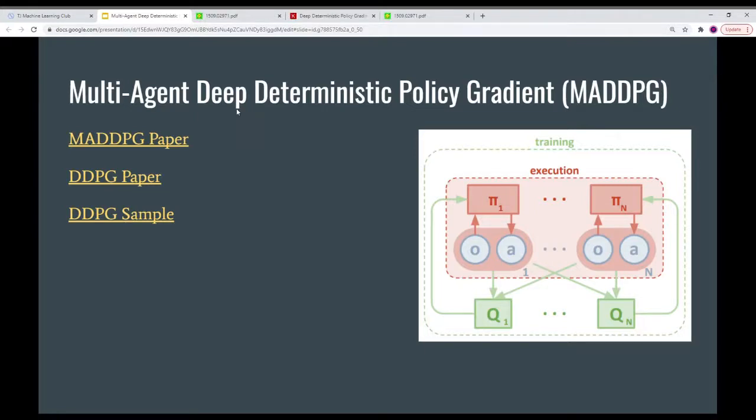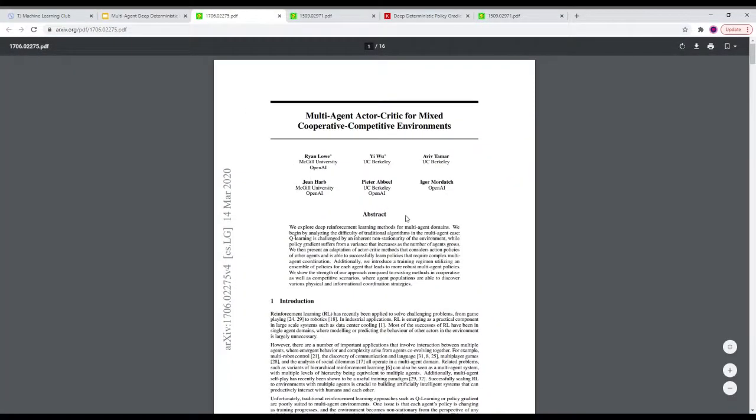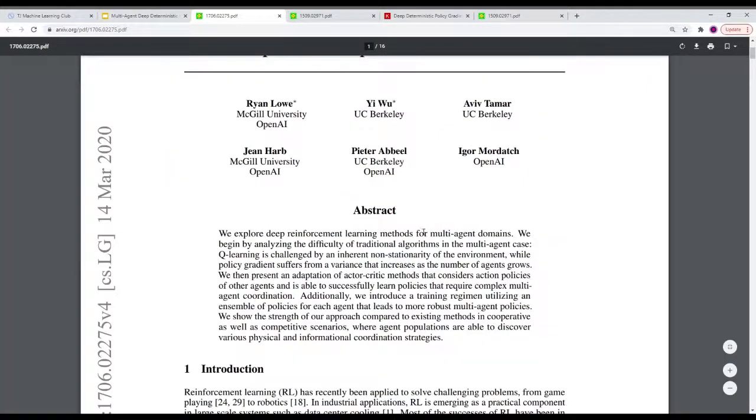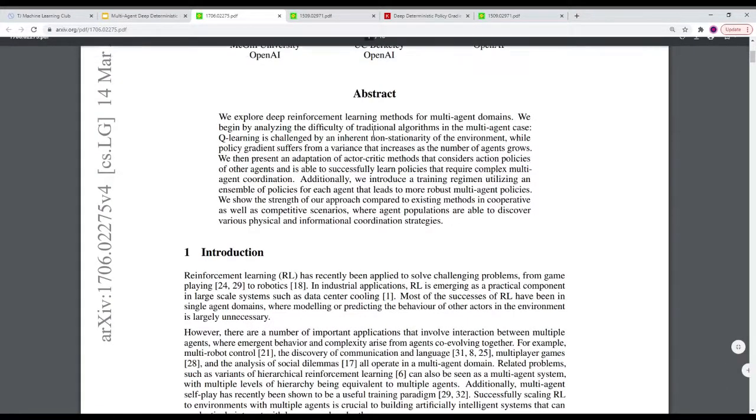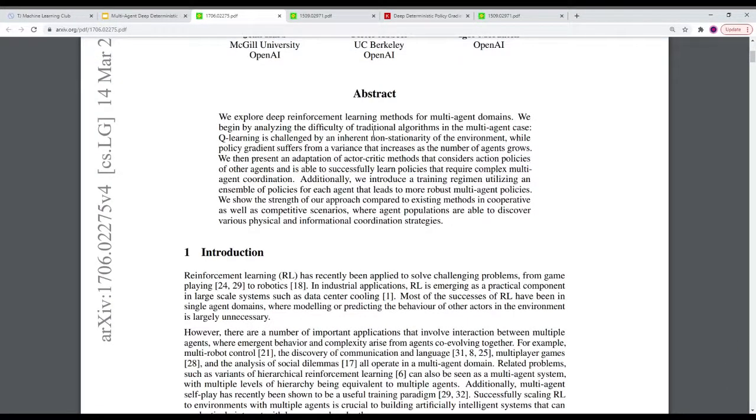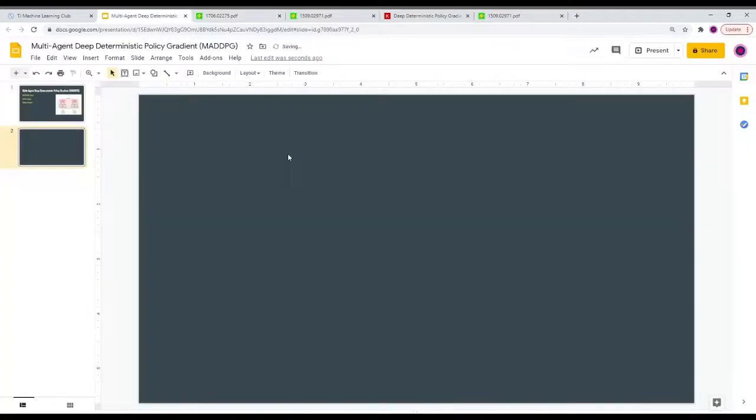Yeah, so now that we finished talking about DDPGs, we can start talking about MADDPGs. And yeah, let me open up the paper for this. If I remember correctly, it was written by researchers at OpenAI and Berkeley. And MADDPG, once again, is an extension of DDPG so that multiple agents can use it at the same time.